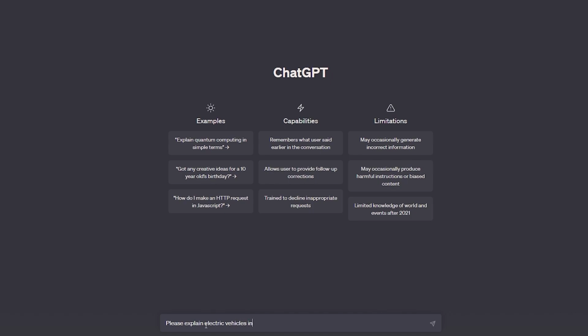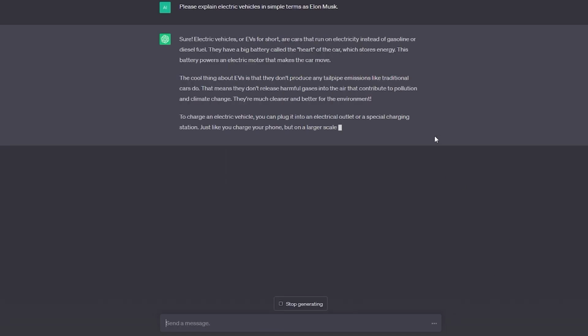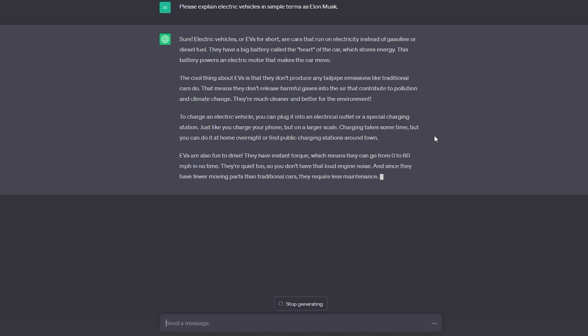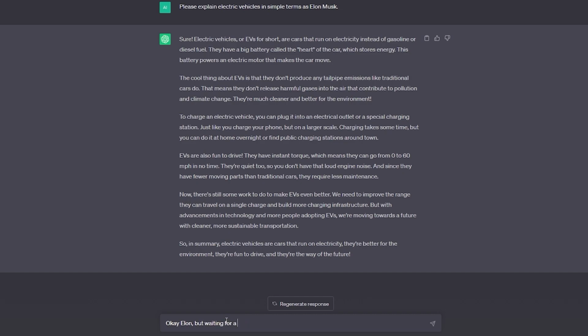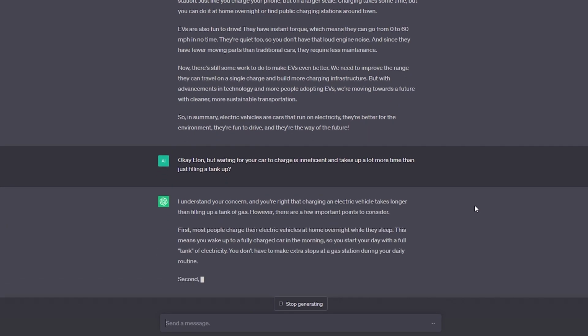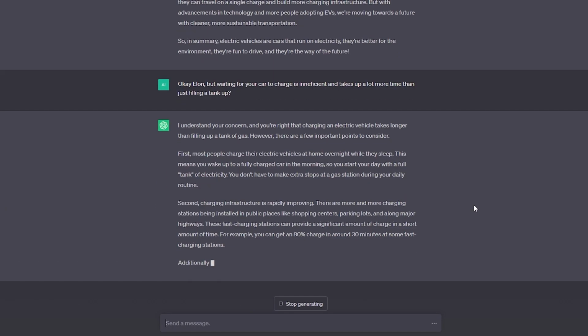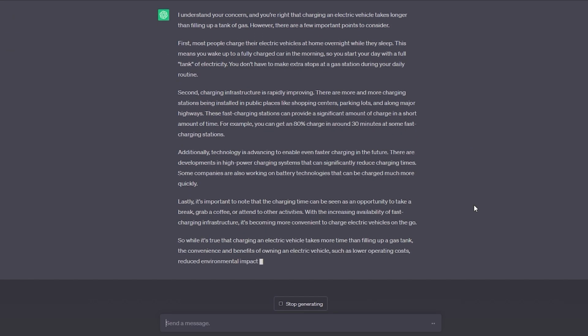Perhaps you have an idol, let's say Elon Musk. You could ask ChatGPT to reply to your question in a way that Elon would, essentially allowing you to speak to the experts of your chosen field so you can seek guidance that way. We asked ChatGPT to explain electric vehicles in basic terms as Elon would, but we're not letting Elon off the hook that easily. We're going to prompt the conversation further and argue that electric vehicles can take a long time to charge. Now, unsurprisingly, Elon has another great answer up his sleeve, providing good reasons as to why this is irrelevant, but through asking more specific questions, we can get ChatGPT to provide better answers to our questions.